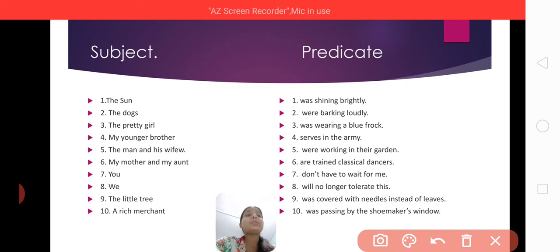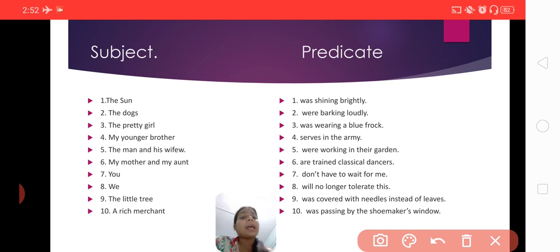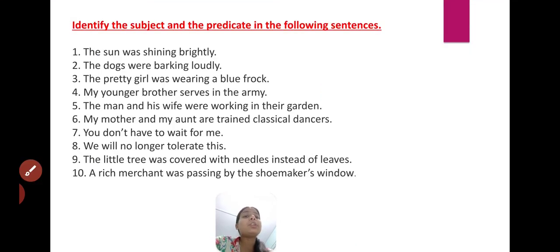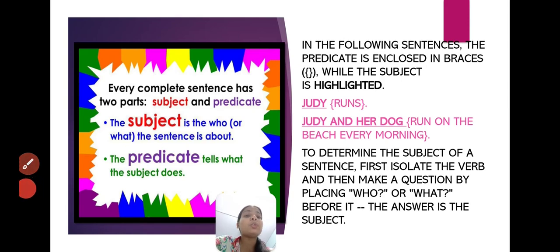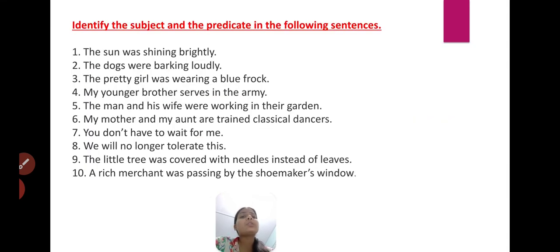So I hope, students, this exercise is very helpful for you to revise your first topic of English grammar, and I request you all to please note down this exercise as well as these small notes, because you have already prepared the notes. What you need to do is revise it twice. Okay, so write down all these questions in your notebook, neat and clean, and learn it. Whether it's better to understand, not to memorize, it is better to understand it, because that will definitely help you in answering the questions during the examinations.